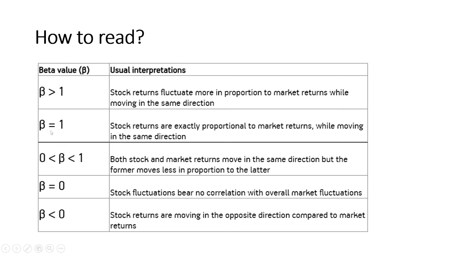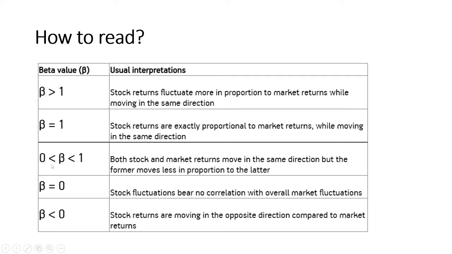Second example is when your beta is equal to 1. That means your market and the stock are moving in the same direction with the same momentum. So if your market is giving you 10% return, then the stock will also give you 10% return, and vice versa.